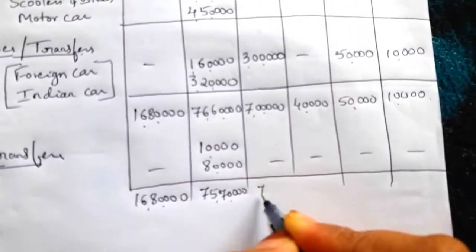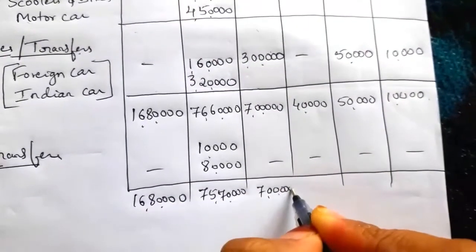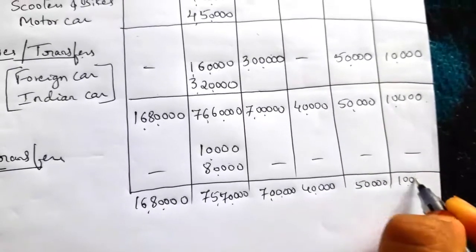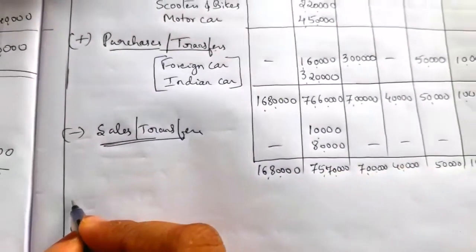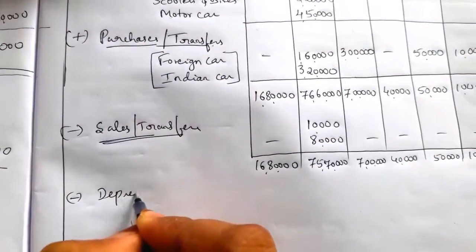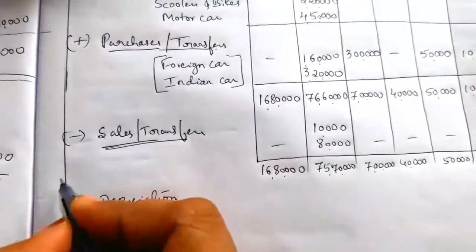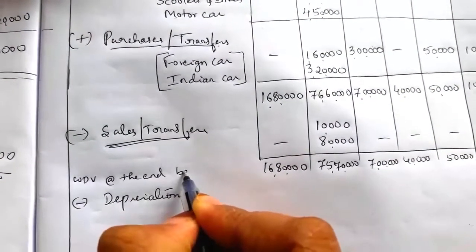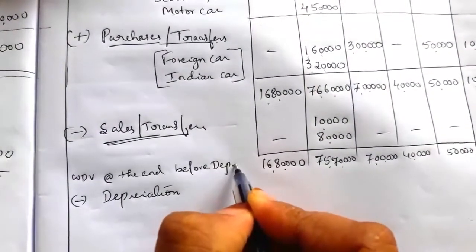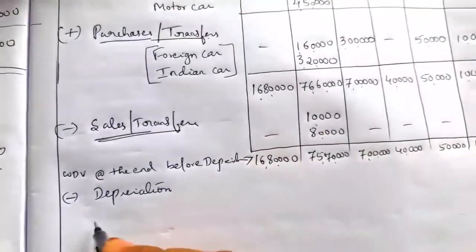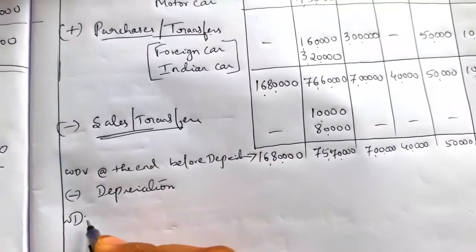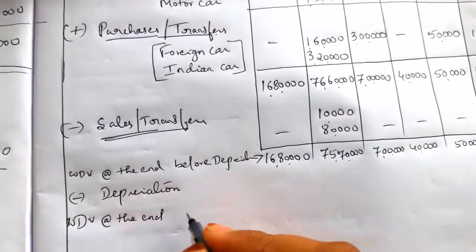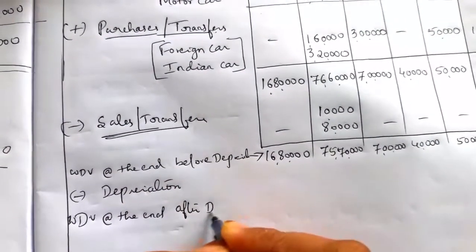75,70,000. Then 7 lakh as it is, 40,000, 50,000, 10,000. Next we have to deduct the depreciation. So this is nothing but written down value at the end before depreciation. On this value we have to charge depreciation now. After deducting depreciation we will get written down value at the end after depreciation.